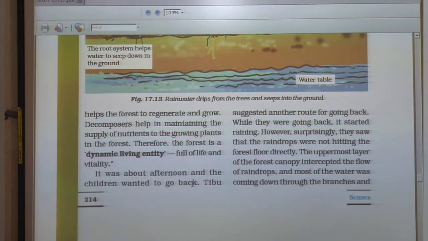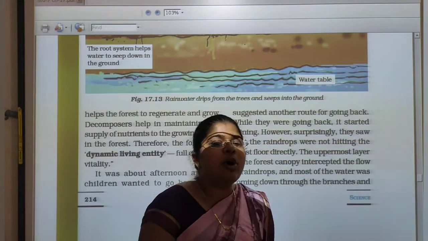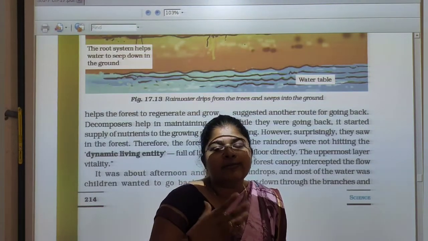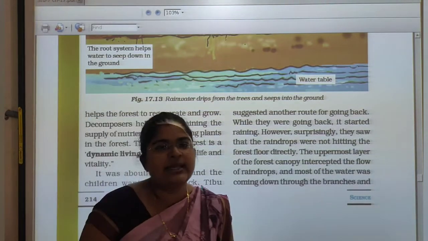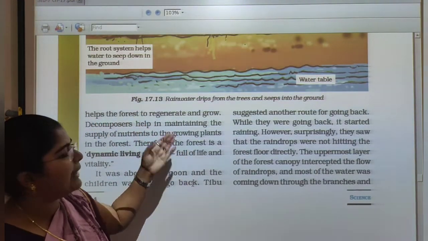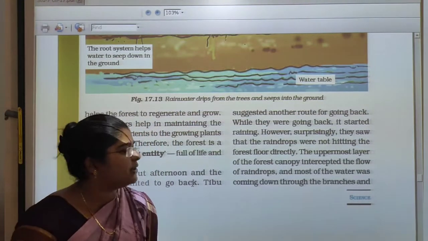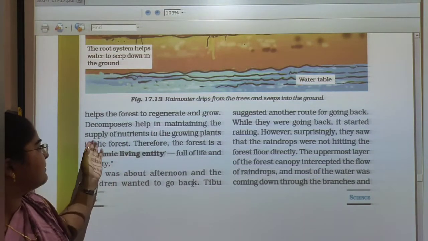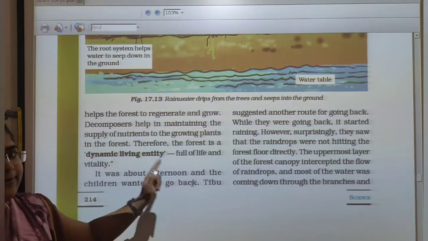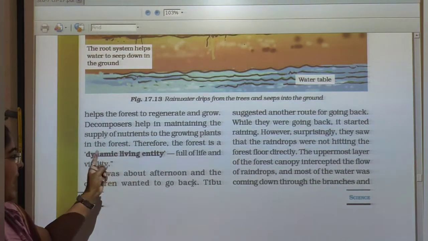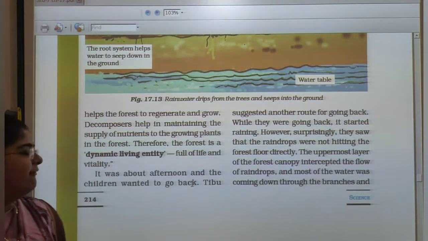So we know, students, that a variety of herbivores means more varieties of food for carnivores as well as for omnivores. So they all help the forest to regenerate. Decomposers help in maintaining the supply of nutrients to growing plants in the forest. Therefore, the forest is a dynamic living entity, full of life and variety.